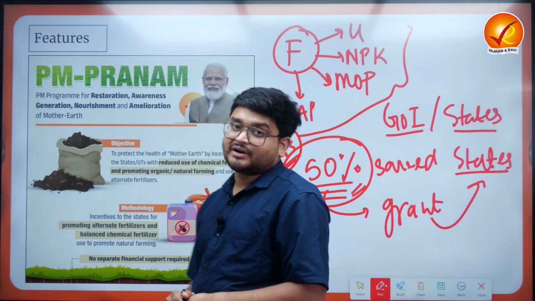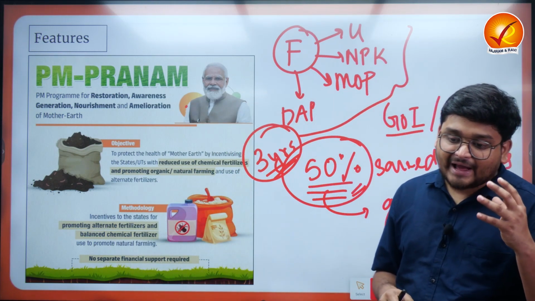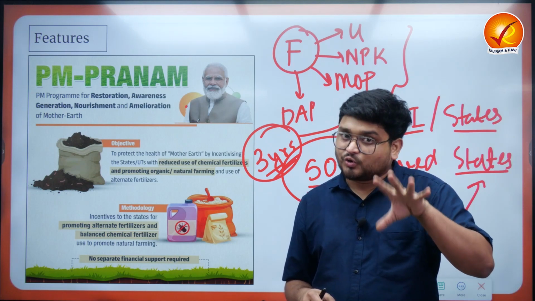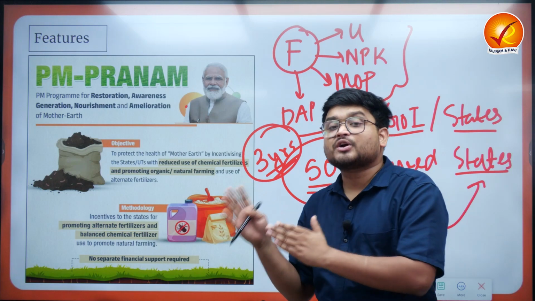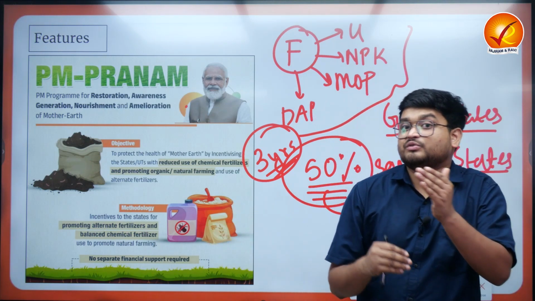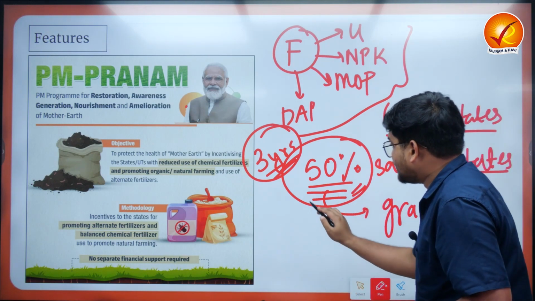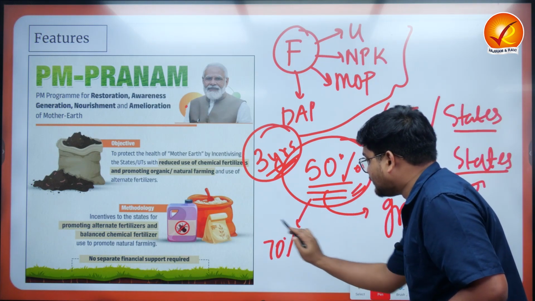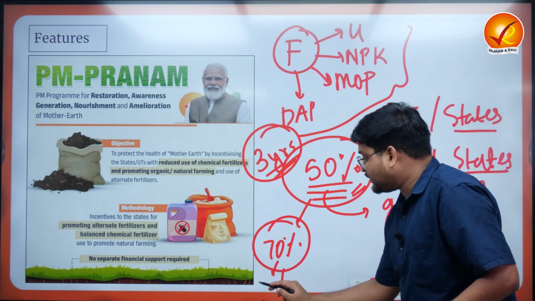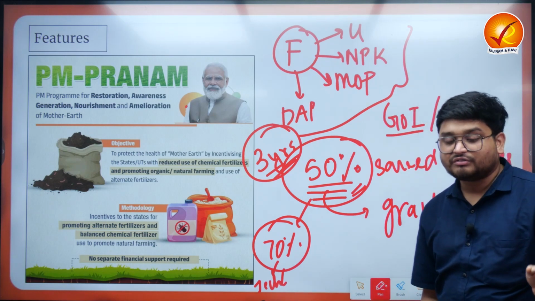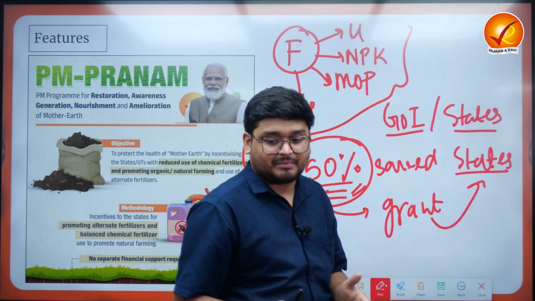And 70% of this particular grant will be spent on looking into the various alternative fertilizers, maybe compost, maybe vermicompost, maybe using microorganisms, maybe using organic fertilizers, right? 70% of the funds will be given into development of various alternative fertilizers. It can also be spent on technology to have better fertilizers that will not be polluting for the overall environment, right?